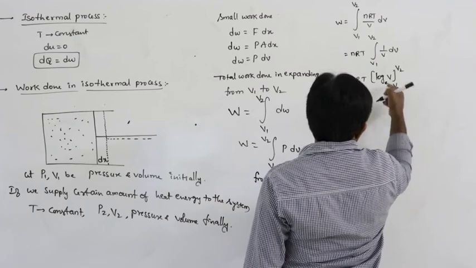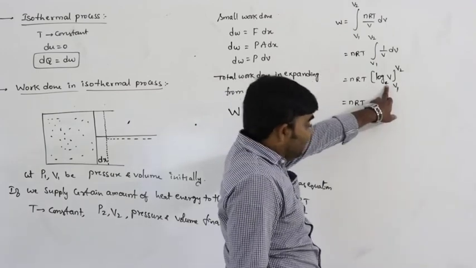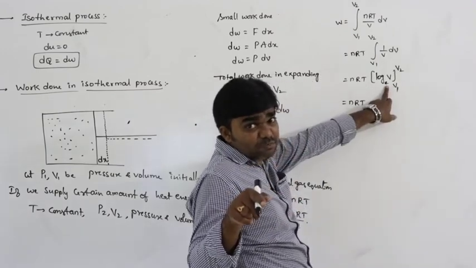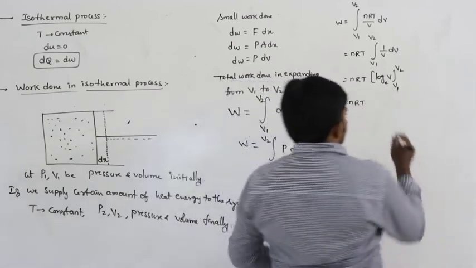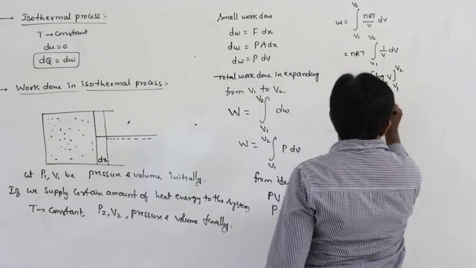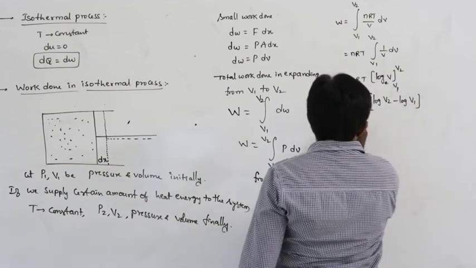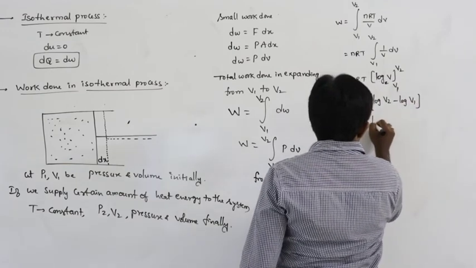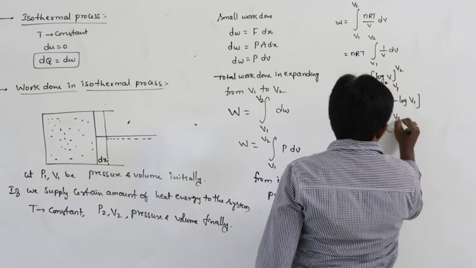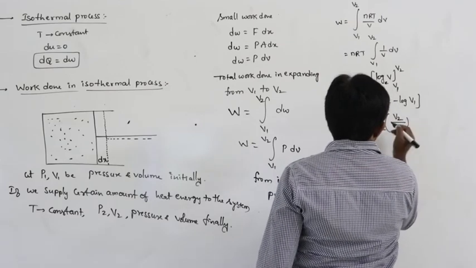Substituting the upper limit first, nRT into log V2 minus log V1, which is equal to nRT log of V2 by V1, log base e.